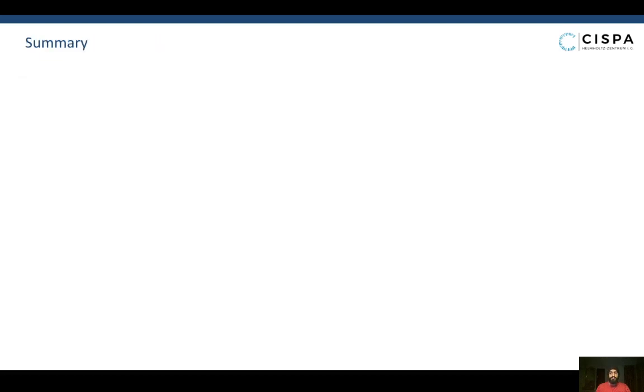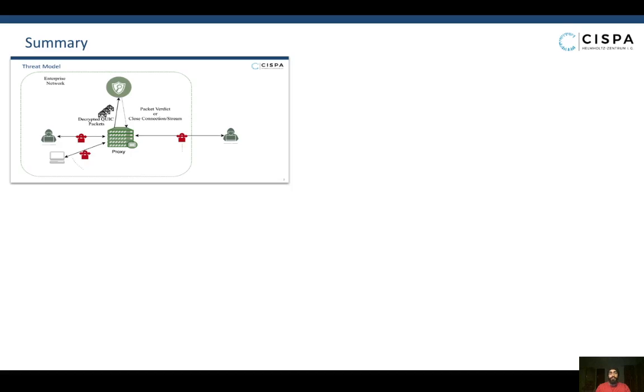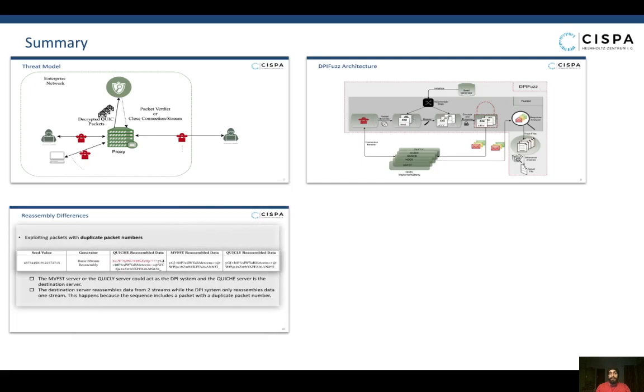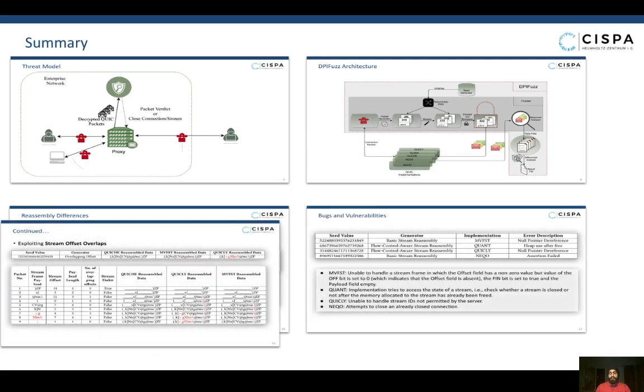To summarize, we first discussed the threat model in which attackers attempt to bypass QUIC monitoring systems in enterprise networks. We explained how sequences which are reassembled differently by the DPI systems and the destination server can be used to potentially elude a DPI system. We then proposed DPIFuzz, which leverages differential fuzzing to identify sequences which are reassembled differently by the QUIC implementations, and in the process also uncovers 4 security-critical vulnerabilities in the implementations. The code for DPIFuzz is open source and can be easily used or extended by organizations and DPI users to test the robustness of their DPI systems and identify potential shortcomings in their methodology.